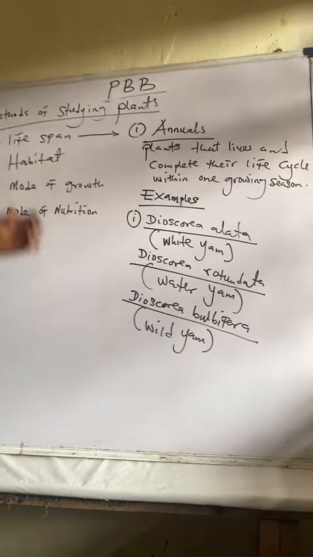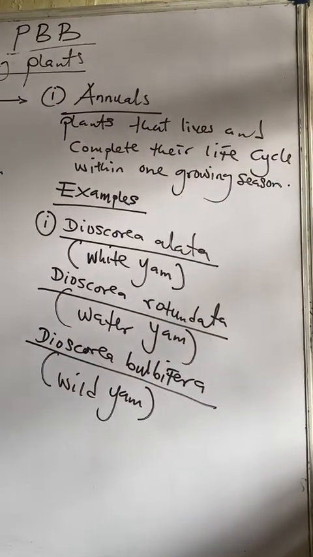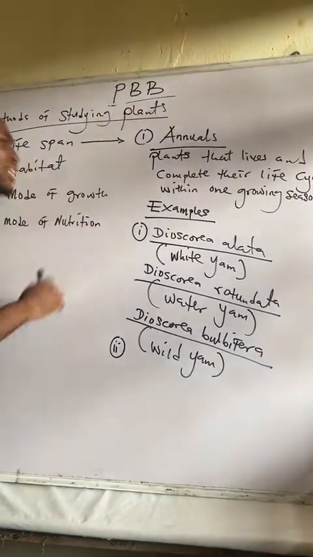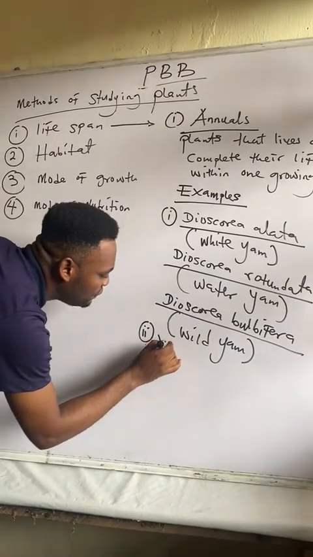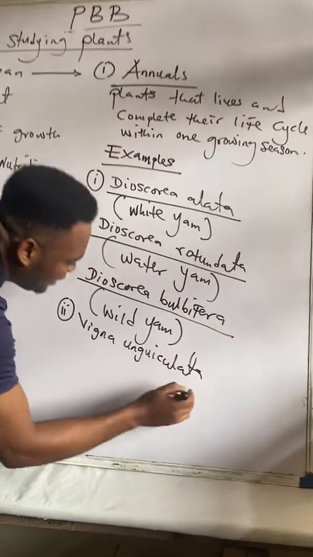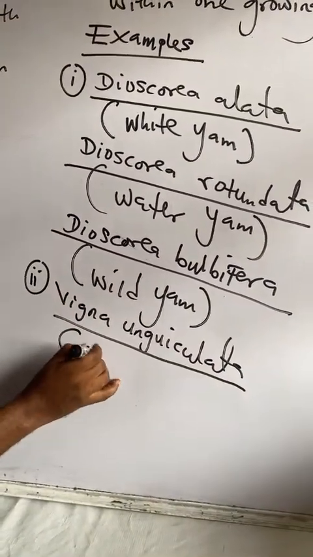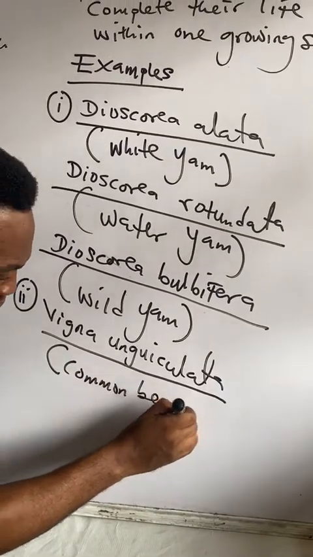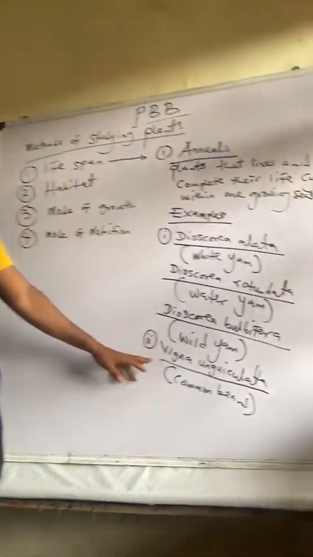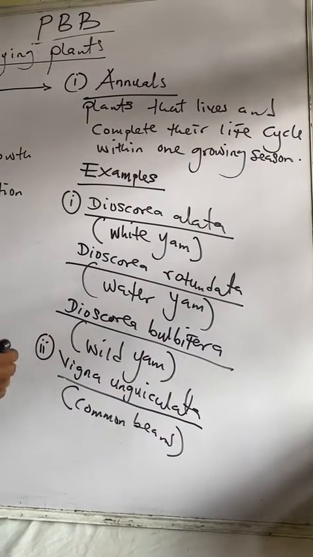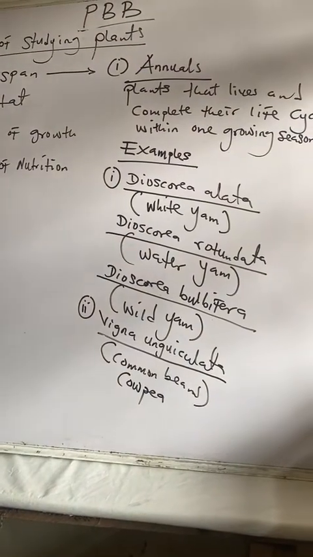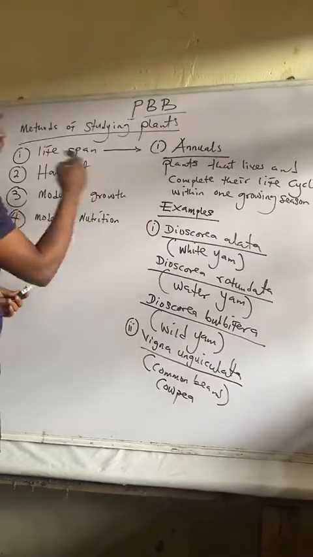So these are examples of annuals, but this is just yam, because I've just given different species of yam. So I will say example 2 under annual plants. We have what we call Vigna unguiculata. Vigna unguiculata is common beans. Take note of the botanical name because that is the strength of the examiner. Vigna unguiculata is common beans, or we call it cowpea. Either you call it common beans or you call it cowpea. So these are two examples of annuals.